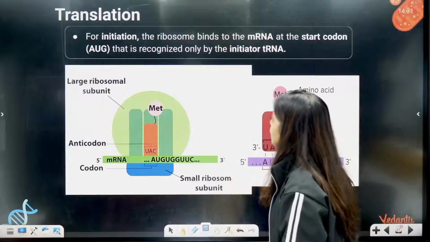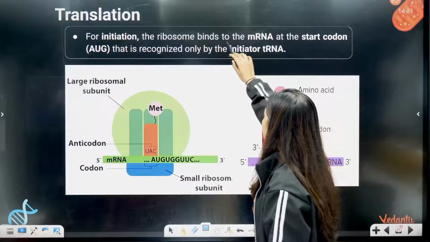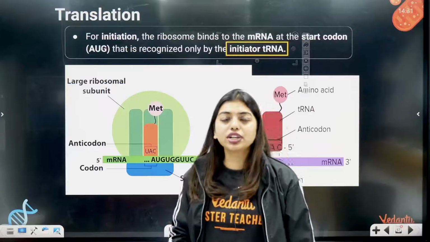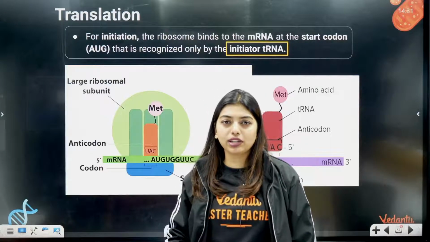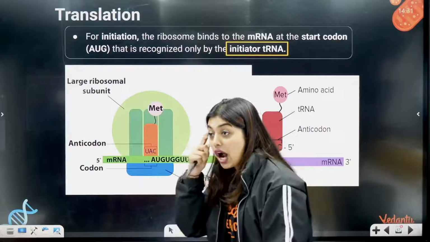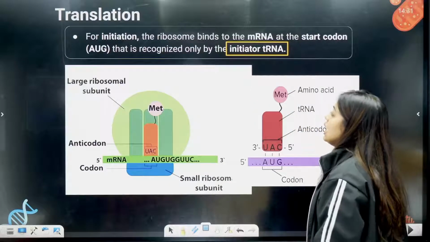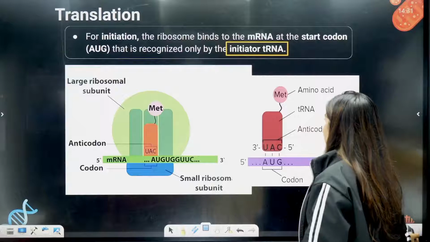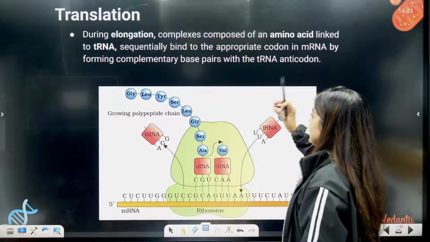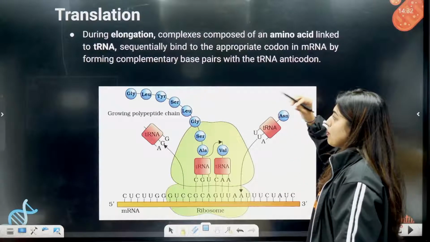So for initiation, the ribosome binds to the mRNA at the start codon, and it is only recognized by the initiator tRNA. Only the initiator will understand that it has to initiate the reaction. During elongation, complexes composed of an amino acid linked to tRNA sequentially bind to the appropriate codon in the mRNA by forming complementary base pairing.